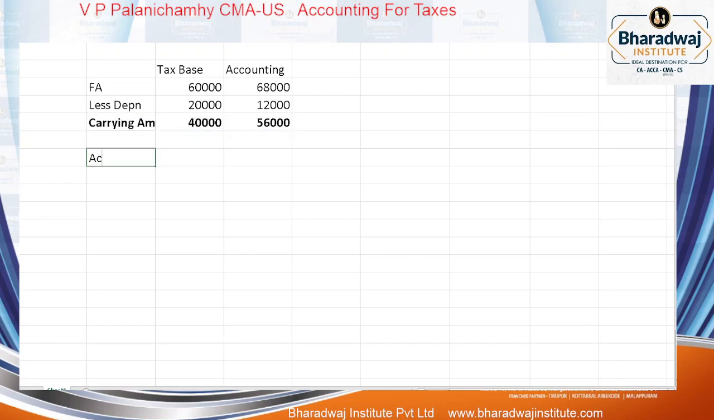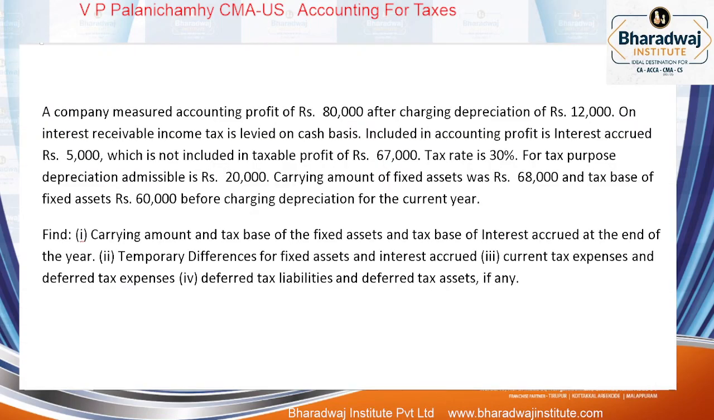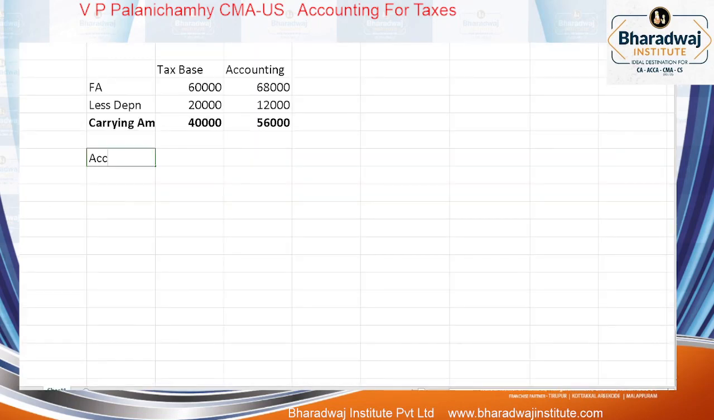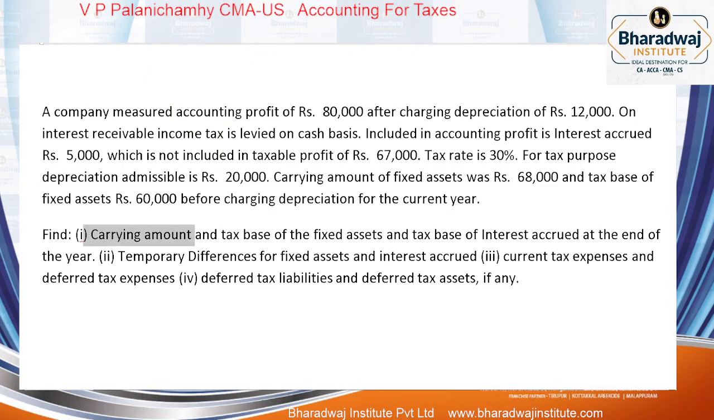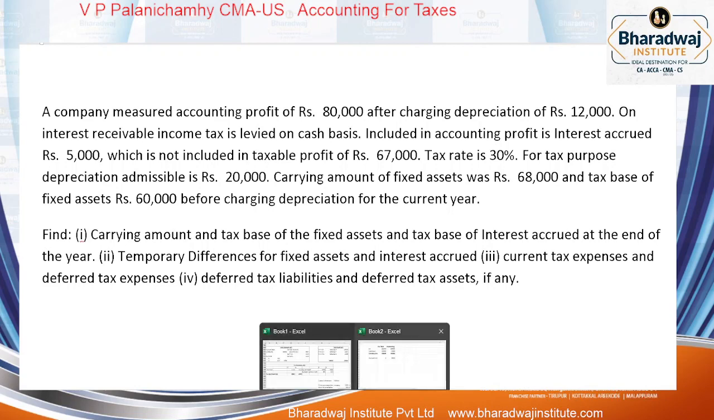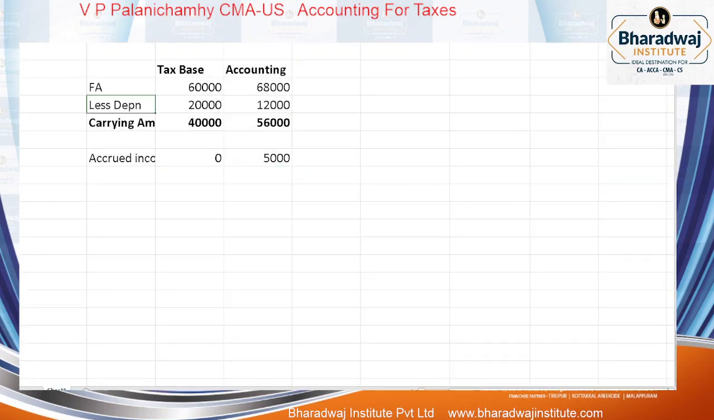Then, accrued income or prepaid expense? Accrued income. Unaccrued income for tax purpose 0, for accounting purpose how much? 5,000. This is for question number 1. This is for the first question. Carrying amount of tax based of fixed assets and tax based of interest accrued at the end of the financial year. So we worked out for tax based and accounting based, both accrued income and which one? Fixed assets.